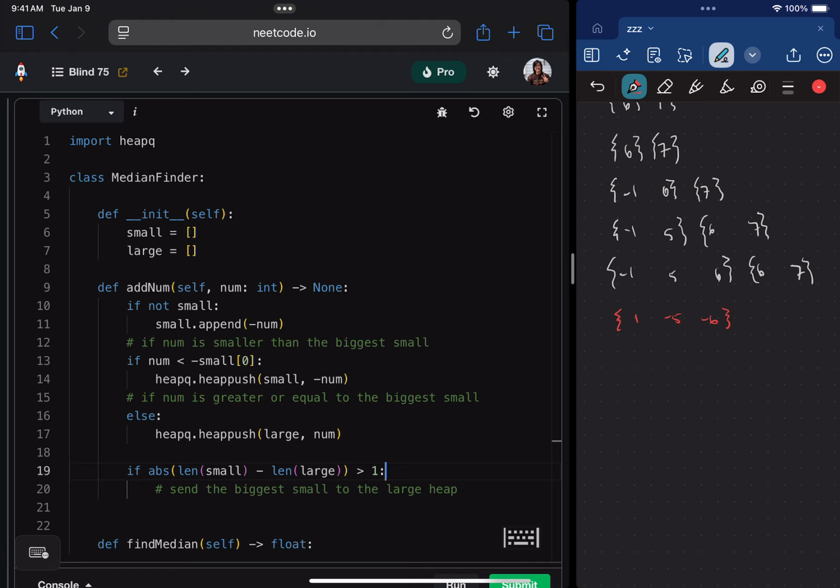Ooh, but then I still have to pick. So yeah, you know what? Either way, we need to send one to the other, right? Would it be better for us to just always make sure that small is the longer one? I don't know. This is probably arbitrary. It doesn't matter which one you pick here, really.